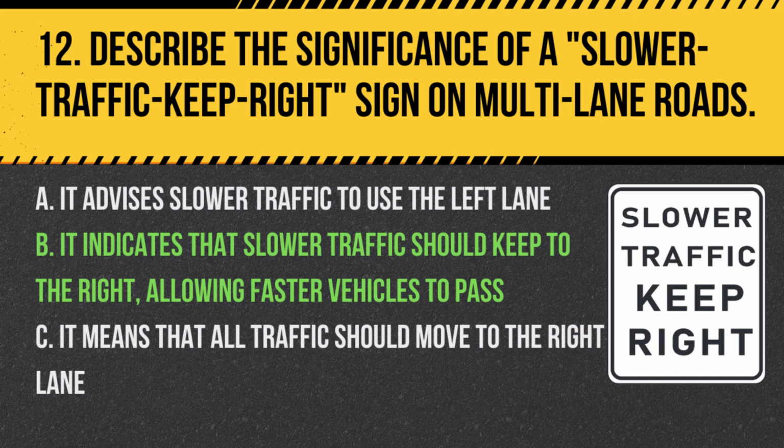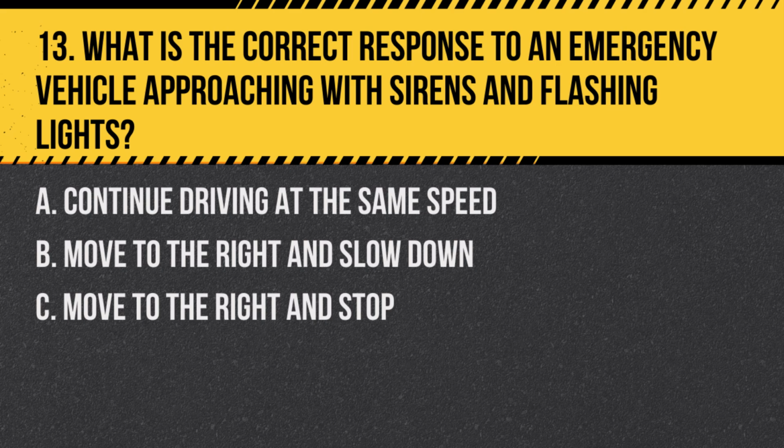Answer. B. It indicates that slower traffic should keep to the right, allowing faster vehicles to pass. This helps maintain traffic flow. Question 13. What is the correct response to an emergency vehicle approaching with sirens and flashing lights?